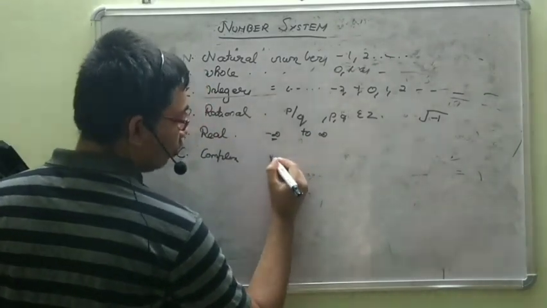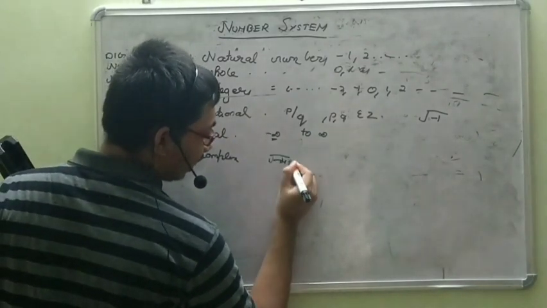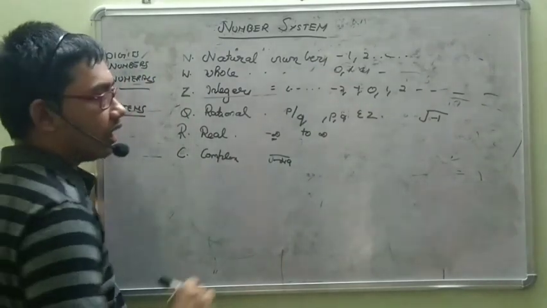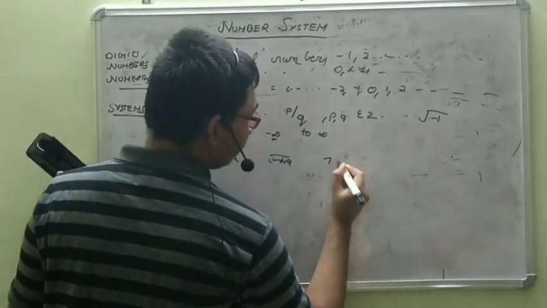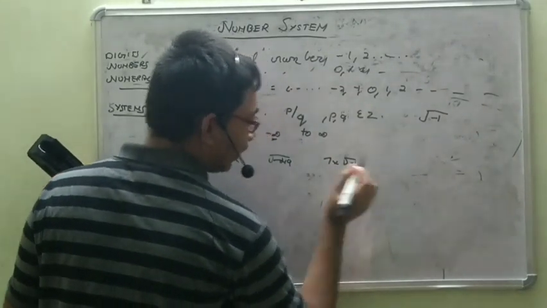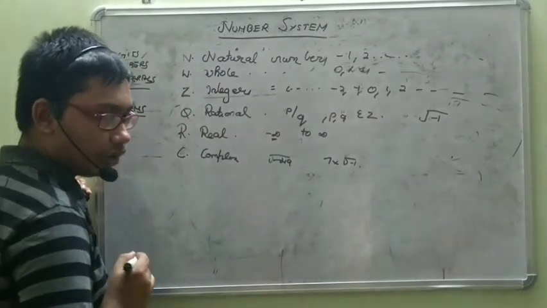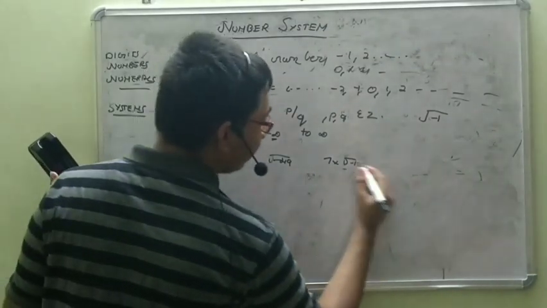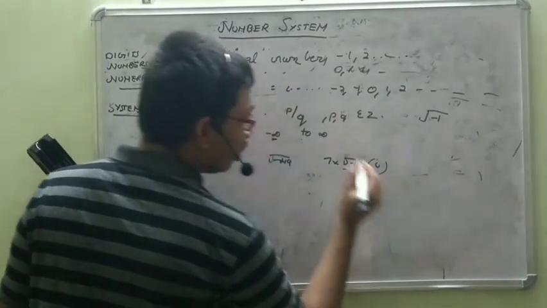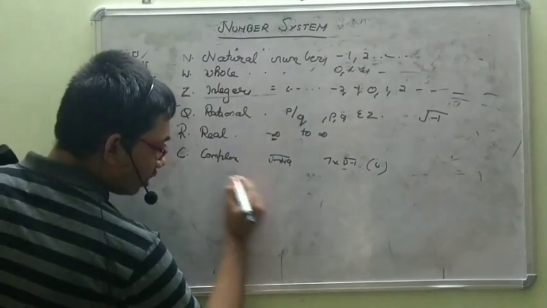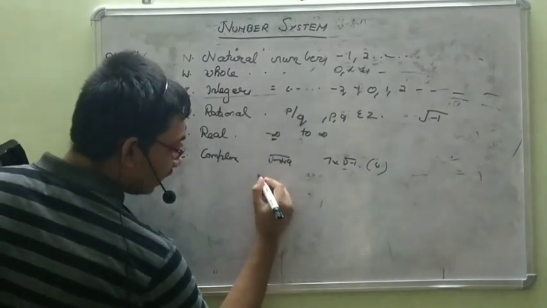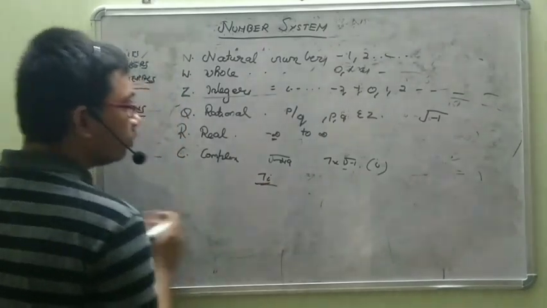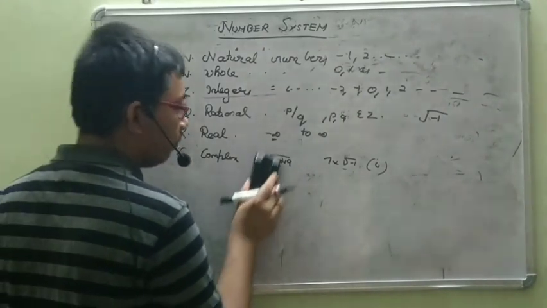Let's say root of minus 49. How do you simplify root of minus 49? It is equal to 7 into root minus 1. This root minus 1 is given the name i. So here we say root of minus 49 is equal to 7i. So this comes in the set of complex numbers.